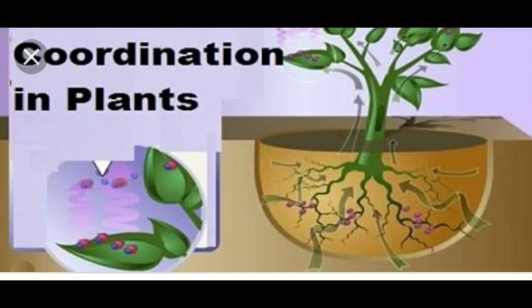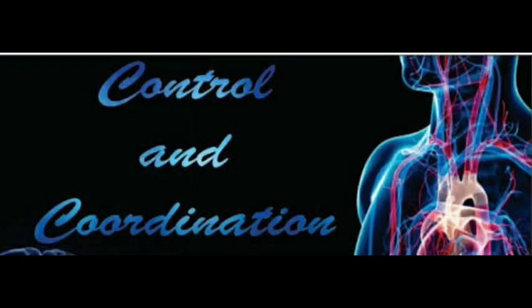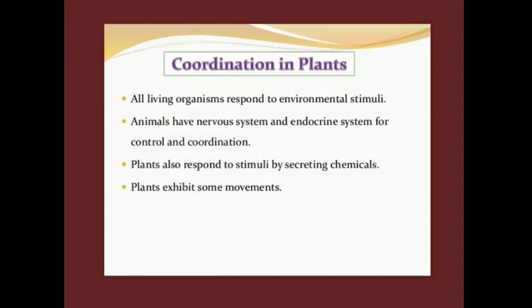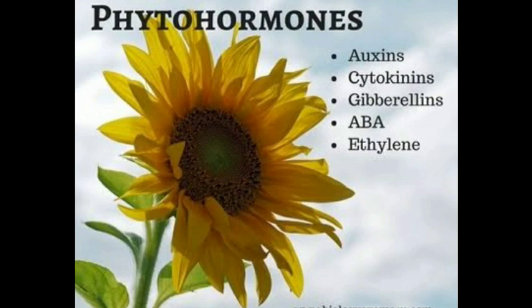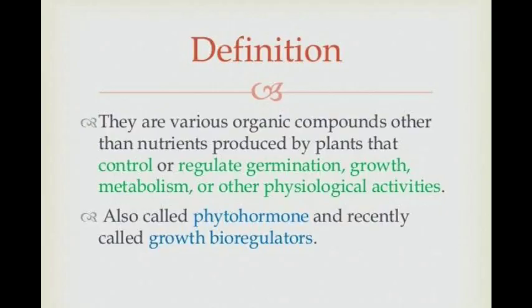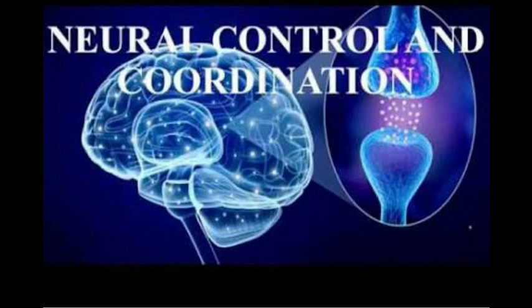Different living organisms have different mechanisms of control and coordination. That is, the control and coordination that takes place in animals may differ from plants. In today's class, we are going to see about control and coordination in plants. In a plant, the coordination is brought about by chemicals called phytohormones or plant growth regulators. So in plants, only chemical coordination occurs as they do not have any nervous system.